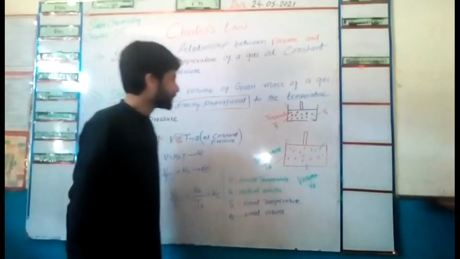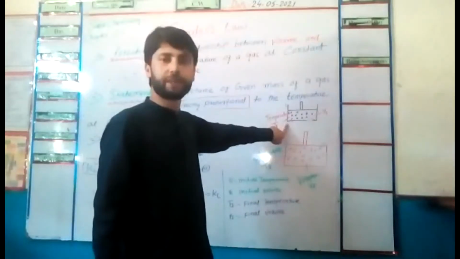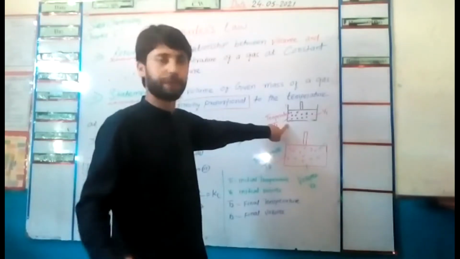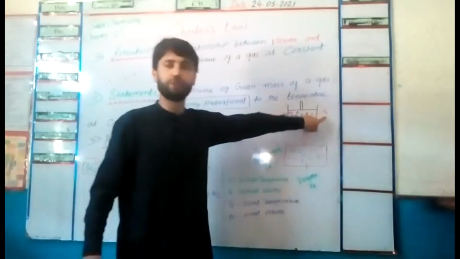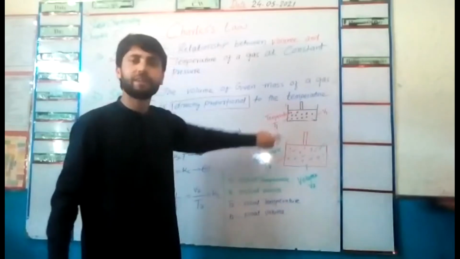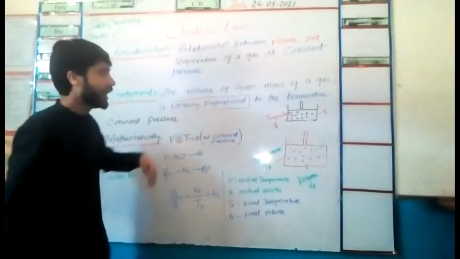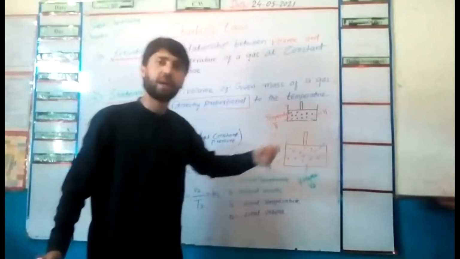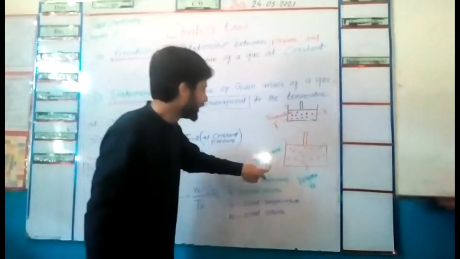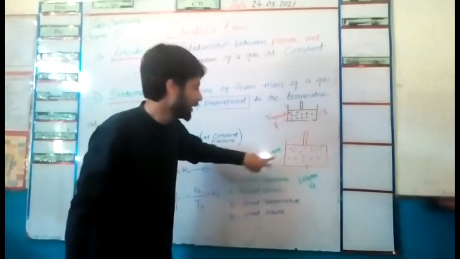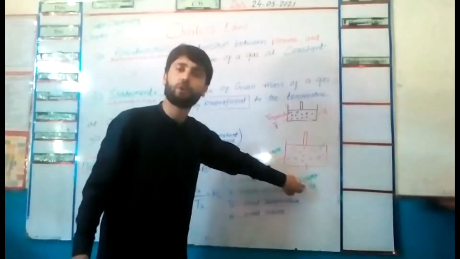Before applying any temperature, the volume of the gas was V1 and the temperature was T1. So we can write V1 over T1. After increasing the temperature, it becomes T2 and the volume is increased and becomes V2.